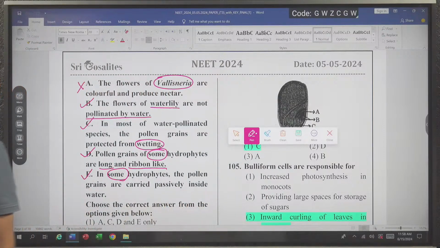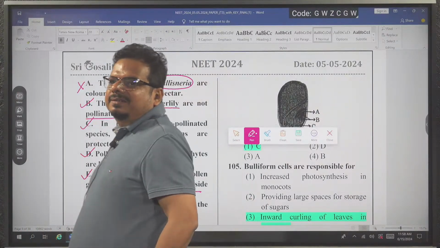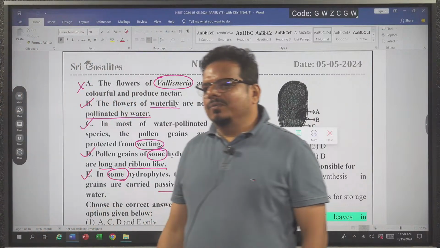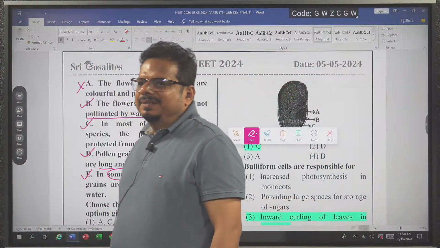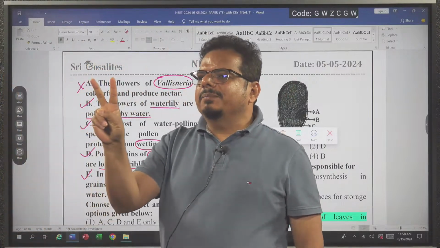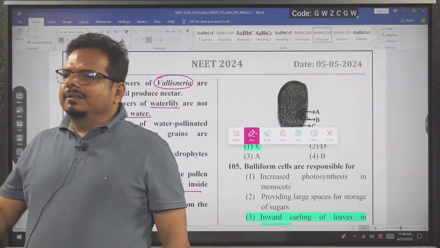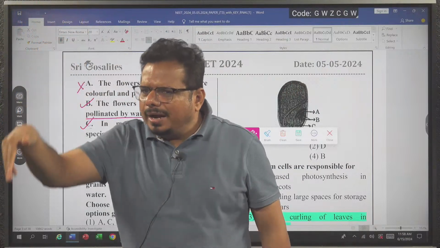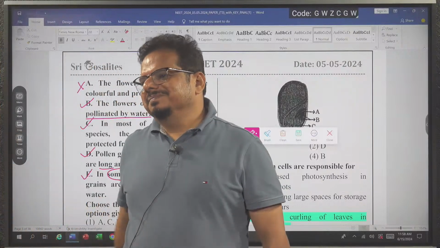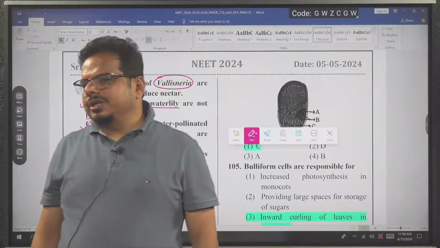In which hydrophyte are pollen grains carried passively inside the water? What is the name of the hydrophyte? In NCERT it is mentioned. In NCERT, how many examples of water pollinating plants are mentioned? Two examples are mentioned. One hydrophyte mentioned is Zostera, an example of a hypohydrophyte. In Zostera, pollination occurs under the water. Got the idea?